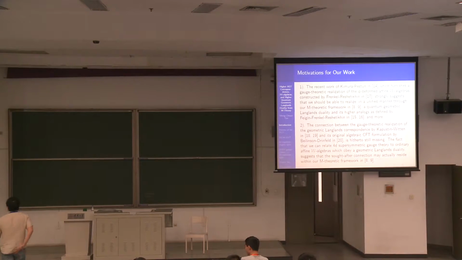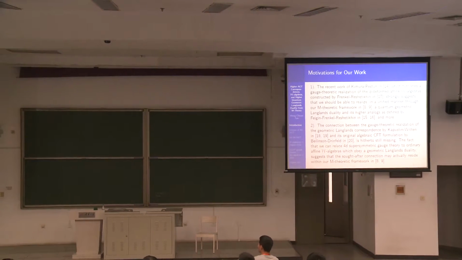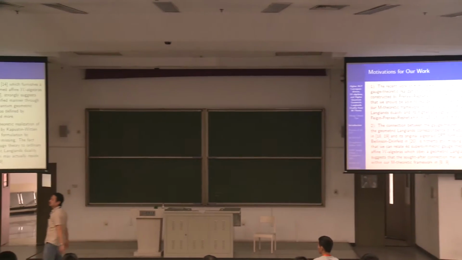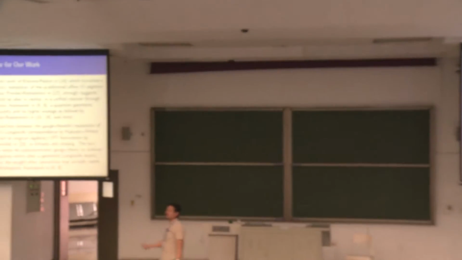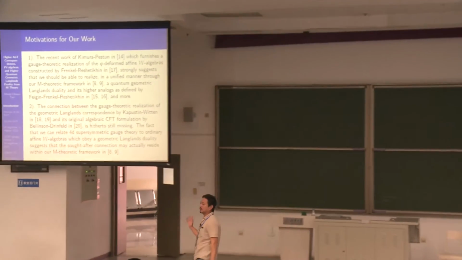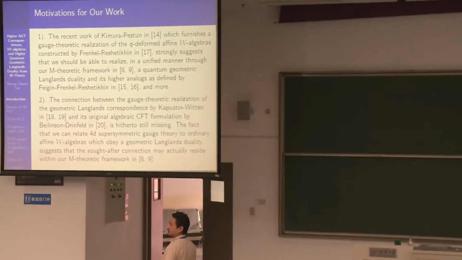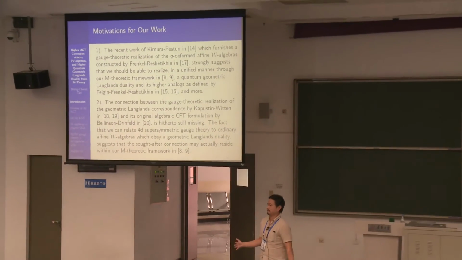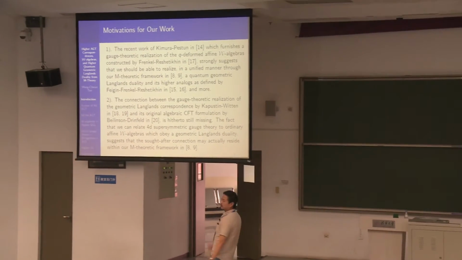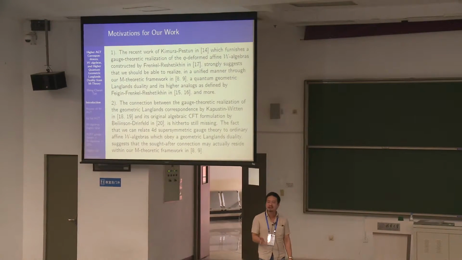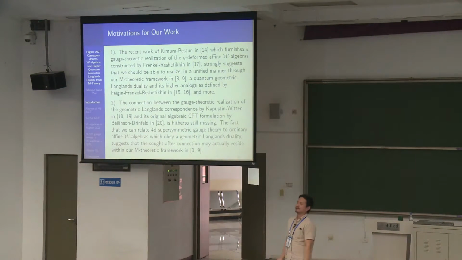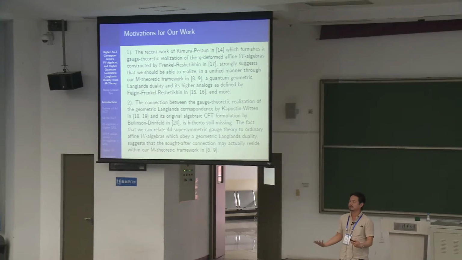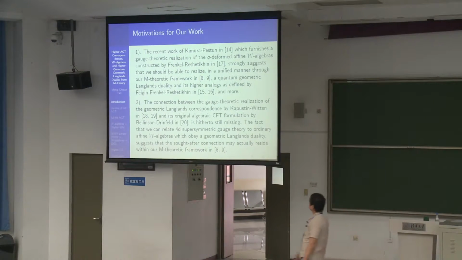Okay, so motivations for our work. There's a recent work by Kimura and Pestun which showed that you can get these Q-deformed W algebras by studying 5D gauge theories, and these Q-deformed W algebras are what Frenkel and Reshetikhin have studied in the mid-90s or late 90s, which exhibited some kind of Langlands duality, okay? So this is one motivation for this work. This gave me a hint that perhaps we could understand this higher quantum geometric Langlands duality in the framework that I've been studying for the past few years.